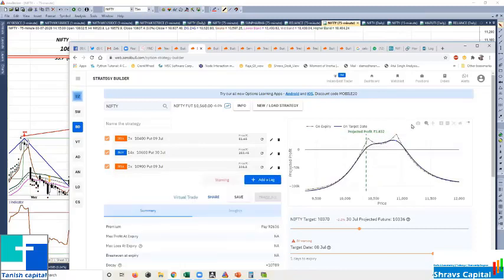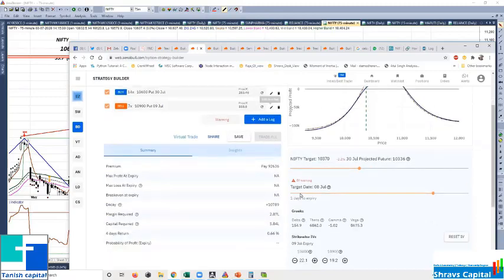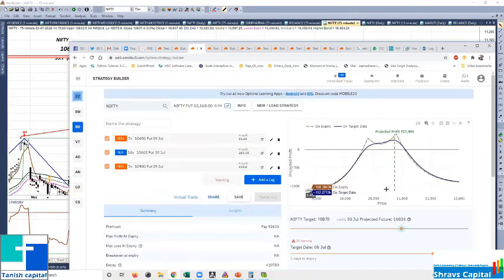Now this is what your profit and loss looks like. So see, this much capital is required to initiate the trade, but margin is only 2.87. That's it. So with 2.7 capital, if the market expires somewhere here, then you are getting 4%. But the only problem is you will lose 1 lakh here, and on the upside 80,000. So it is fixed. It will not be unlimited. So like this, you can work on this.